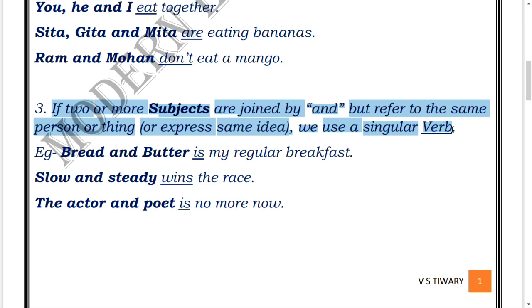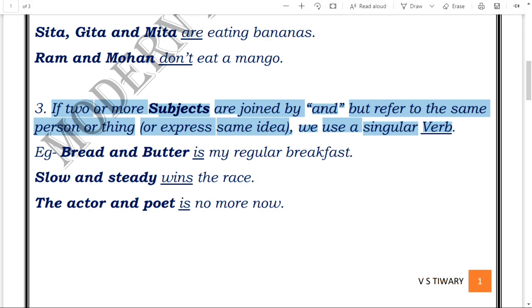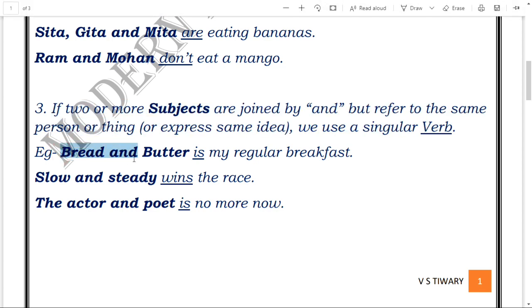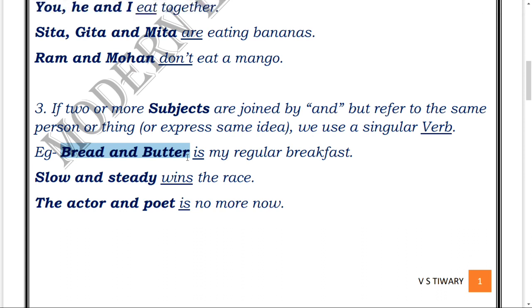For example, bread and butter. See, bread and butter, actually speaking, are both acting as a noun phrase here, because both carry the same idea of breakfast, isn't it? So, bread and butter is my regular breakfast.